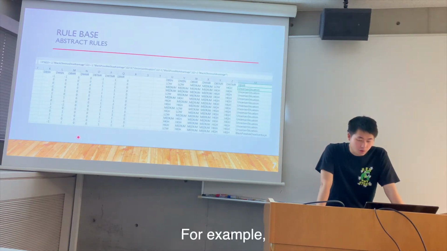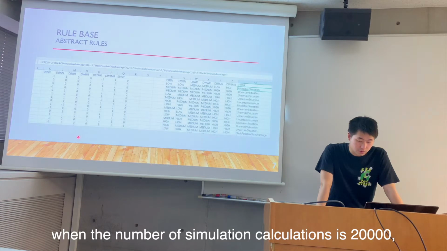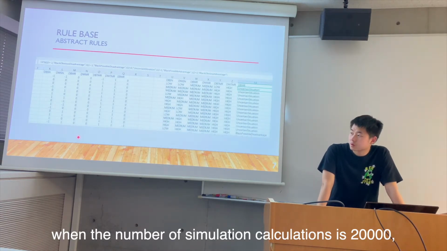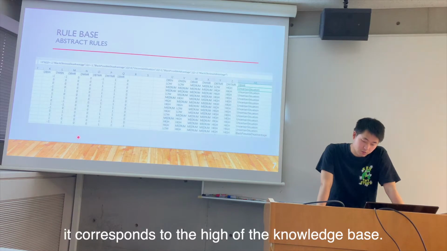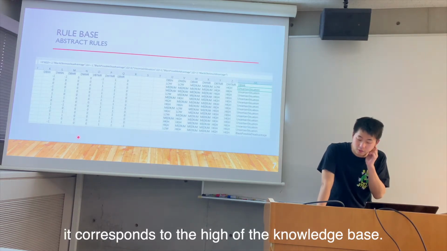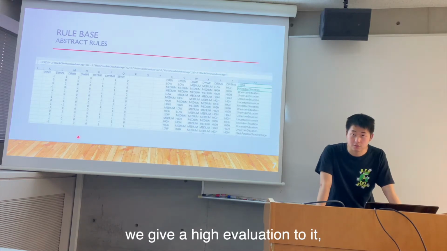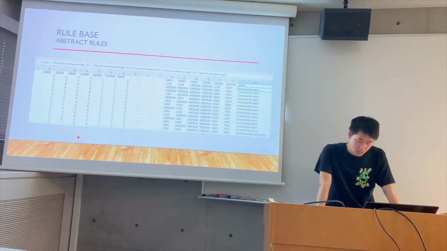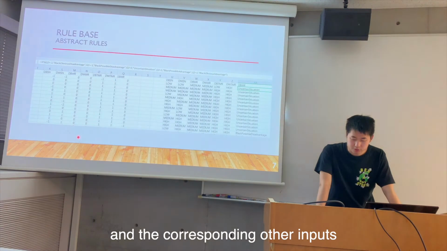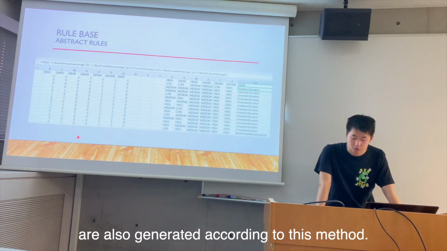For example, when the number of simulation calculations is 20,000, it corresponds to the high level of the knowledge base. At this time, we give a high evaluation to it. And the corresponding other inputs are also generated according to this method.